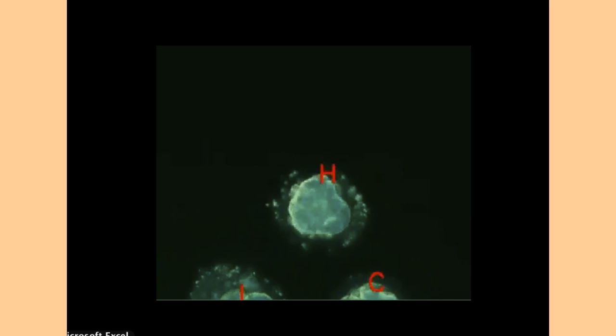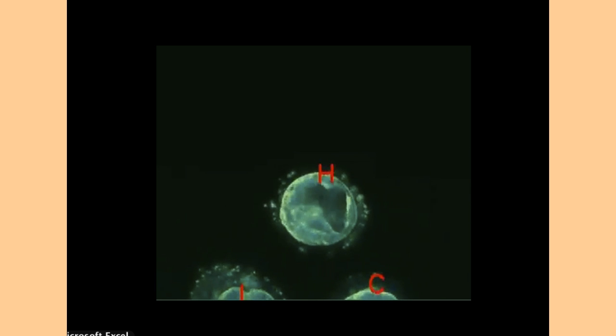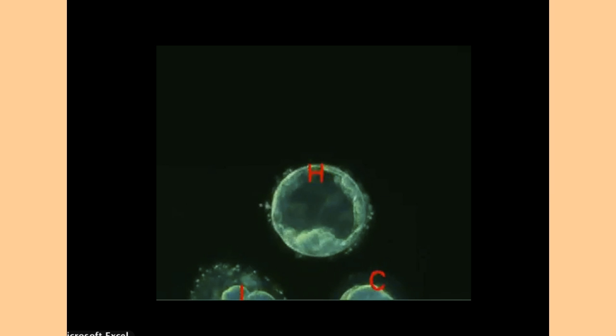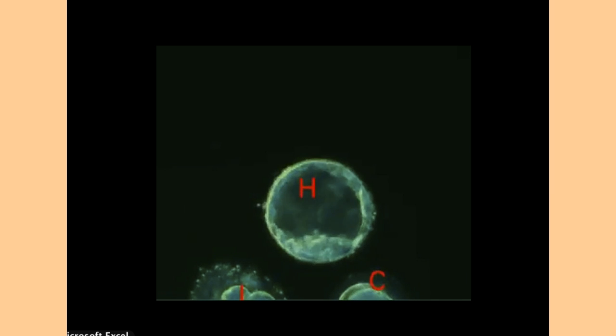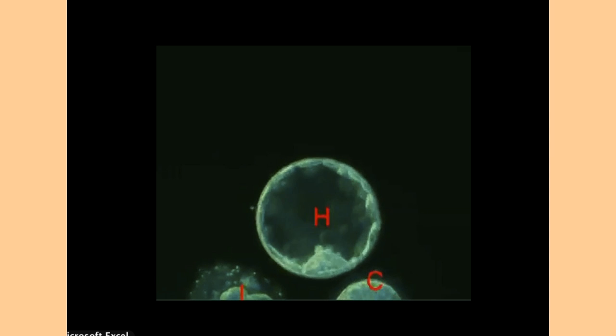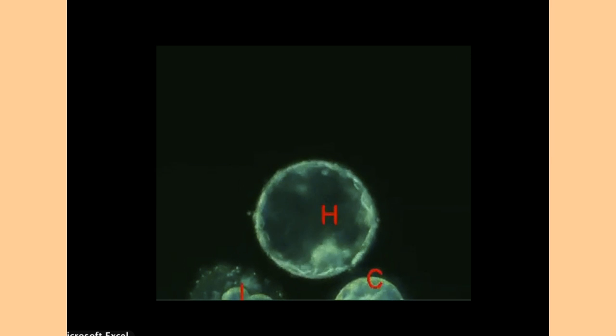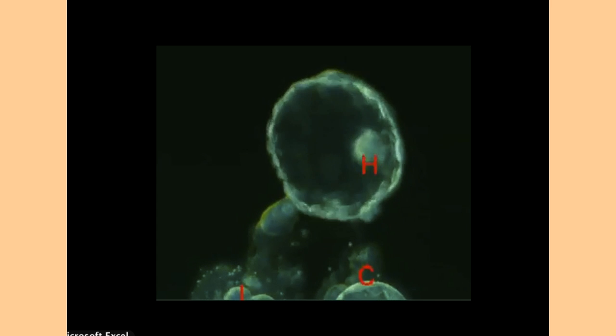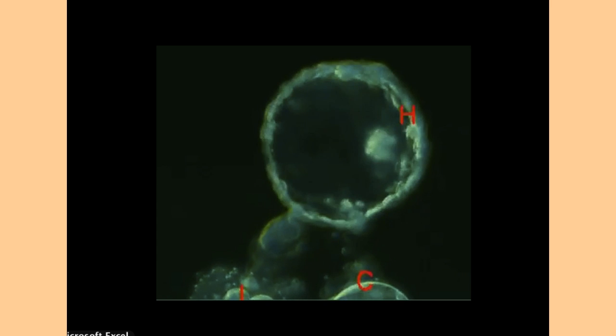So here you have the cell actively dividing into this right here, which is a blastocyst. And you're going to see hatching in a few seconds. And there it is, where hatching happens.